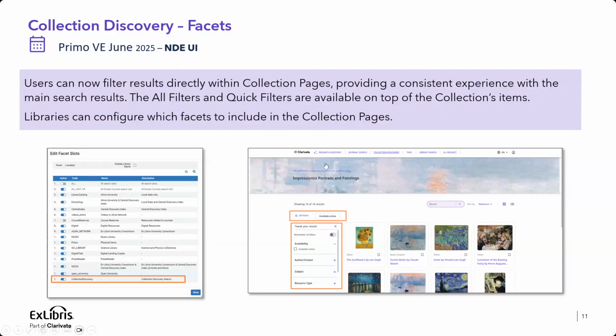So now your user will be able to see a facet and two filters. They will be able to see the quick filters on the top of the collections item, and also to have the filter closed by default, very similar to the experience that they have through the main library search.